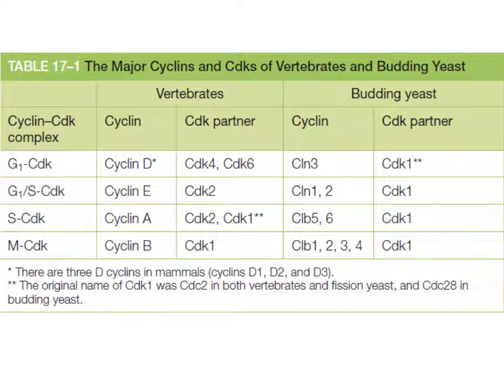Whereas in the case of budding yeast, the names given to cyclins are CLN3, 1, 2, 5, 6 and CLN 1, 2, 3, 4. They bind with only a single type of CDK, which is called CDK1. So only one CDK type is found in budding yeast, whereas in vertebrates four types of CDKs are present, and cyclins are of four types in vertebrates and of six types in budding yeast.